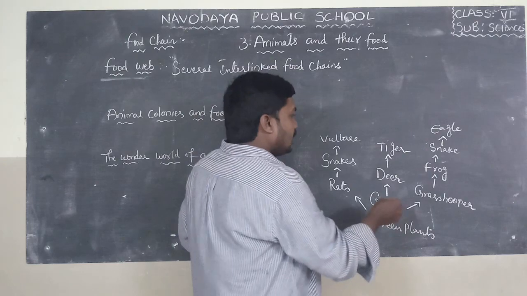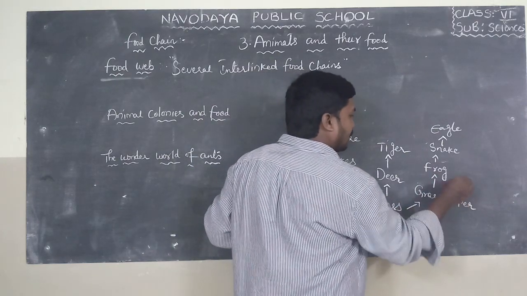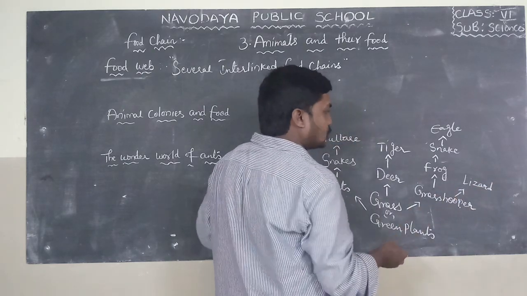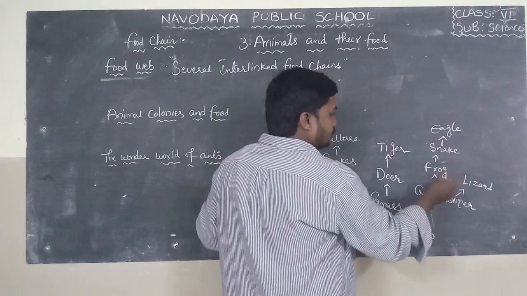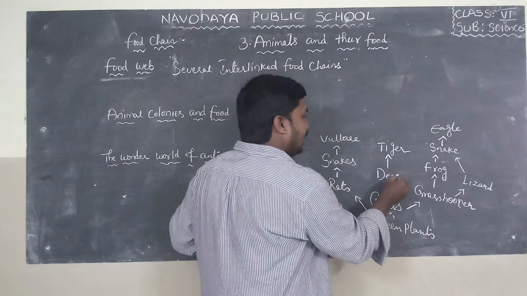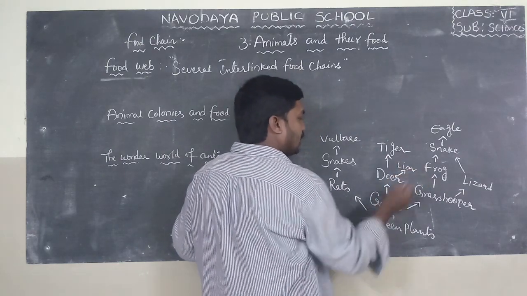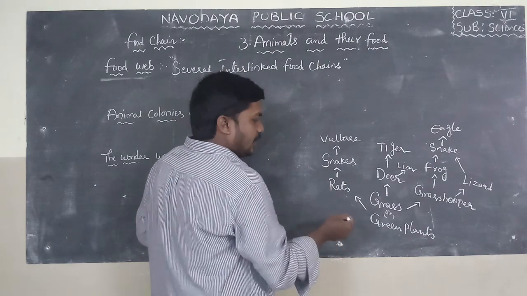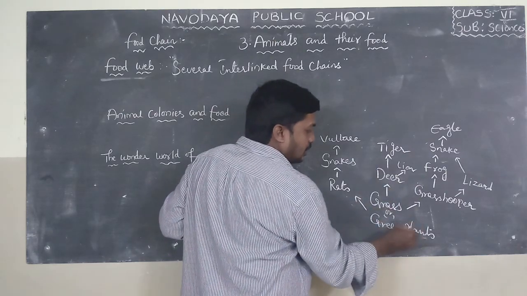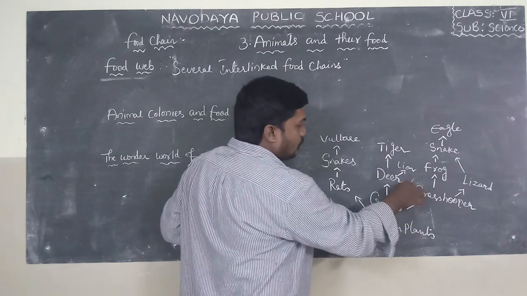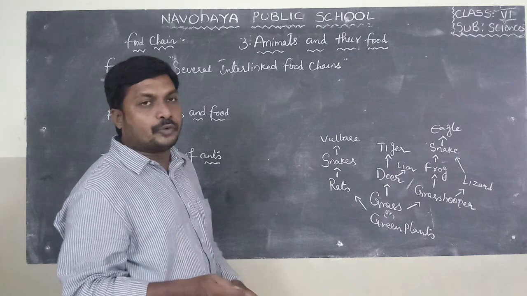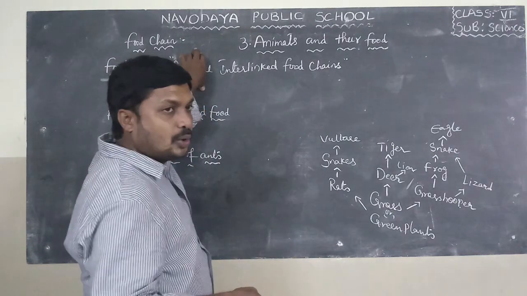Do you know? Sometimes grasshopper also depends on lizard. Lizard depends on grasshopper. No? Next. Lizard is eaten by snake. Sometimes deer is also eaten by lion. Okay. Next. Sometimes directly the green plants are the food for frog also. So if you observe in this flow chart, one organism is food for several organisms, that is called food web.